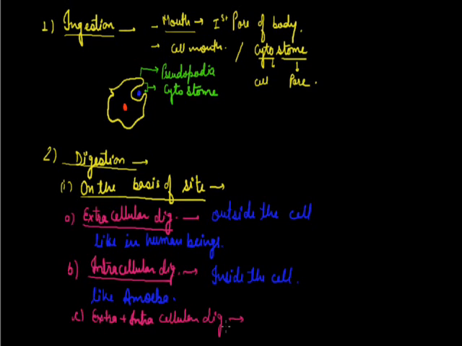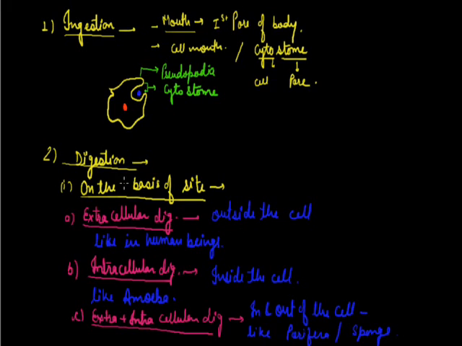It's found in Porifera. In sponge, you can see both kinds of digestion are available. You can write Porifera. This one is on the basis of site. If the digestion takes place inside the cell, it's very common in unicellular. Extracellular is an advanced kind of digestion that is found in the multicellular, and the cellular grade of body organization contains intra and extra both kinds of digestion. That is written here. Example is sponge.